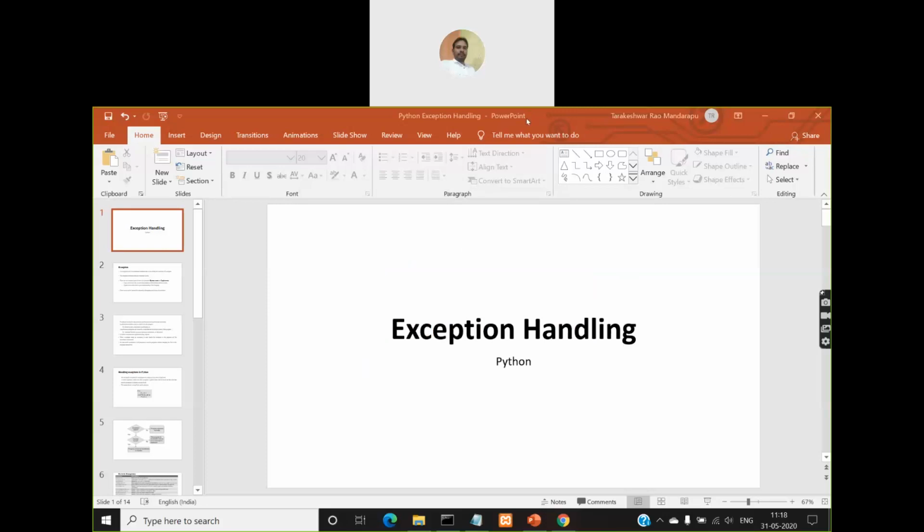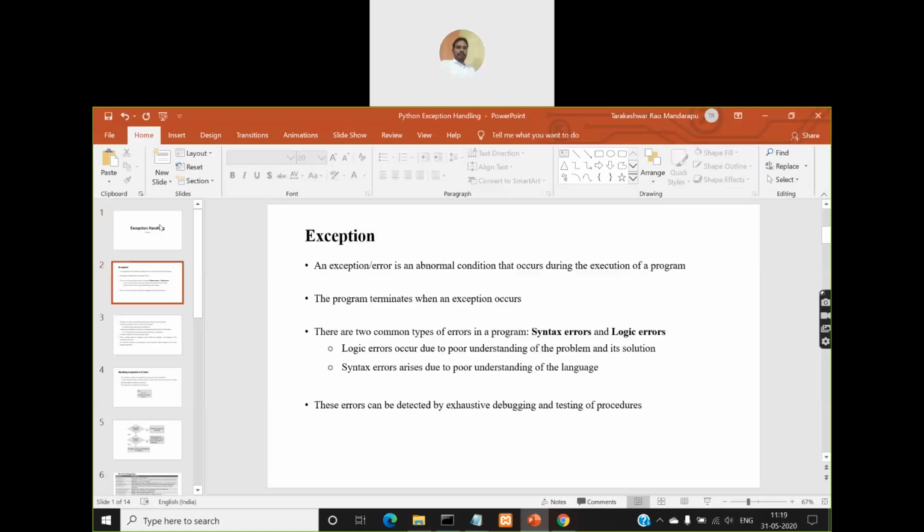In this session, let us start the exception handling concept in Python. So, what is an exception? You might have seen exception handling already in C++ and Java. Because they are object oriented programming languages, most object oriented programming languages support exception handling. So C++ and Java also support exception handling. As such, because Python is also an object oriented programming language, it also supports exception handling.